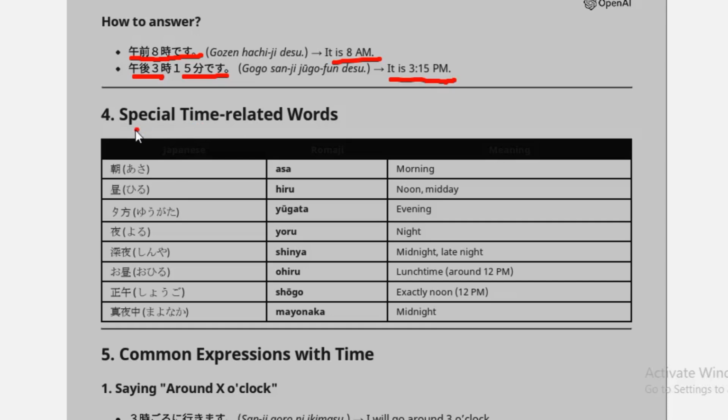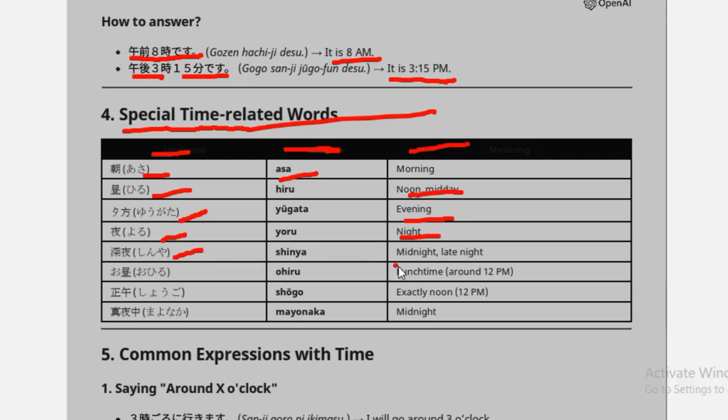So let's see some special time related words. This is kanji, this is the romanized form of Japanese, and this is English. Asa means morning. Hiru means noon or midday. Yugata means evening. Yoru means night.